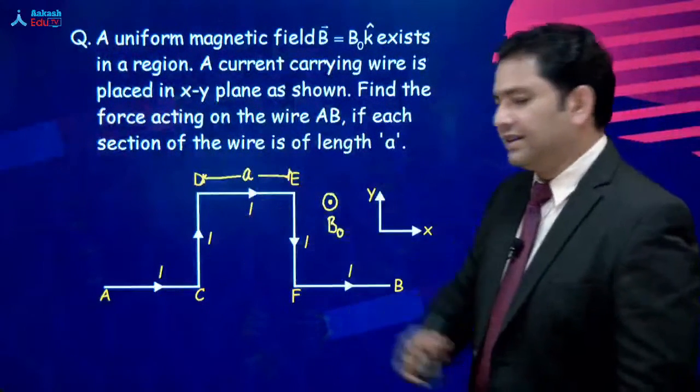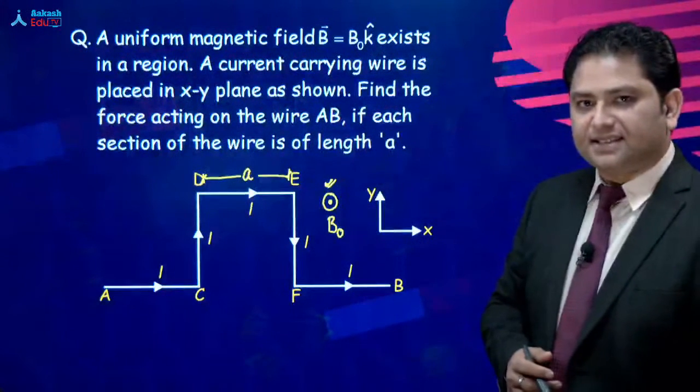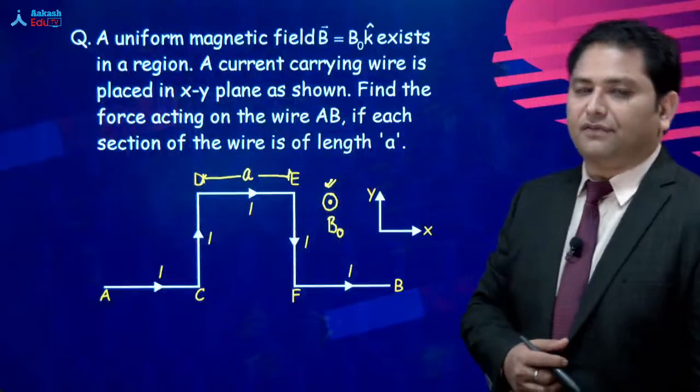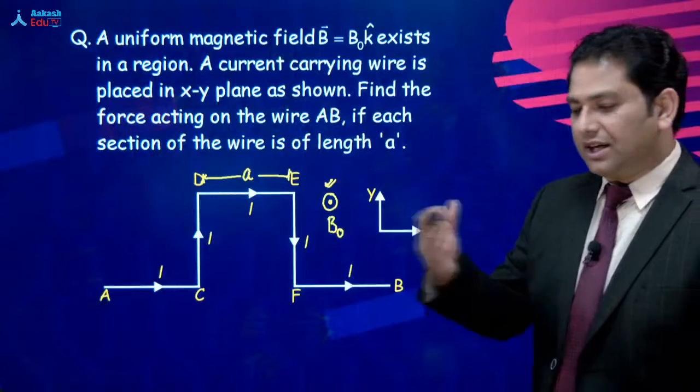The wire is in the XY plane. The magnetic field is in the Z axis. We got to calculate the force on the wire. मुझे आंसर I, J, K के टर्म में चाहिए.